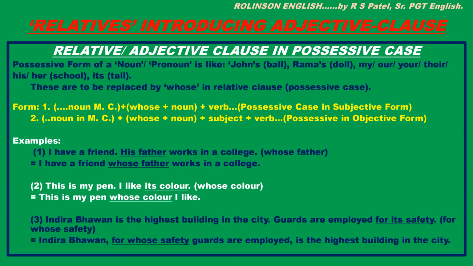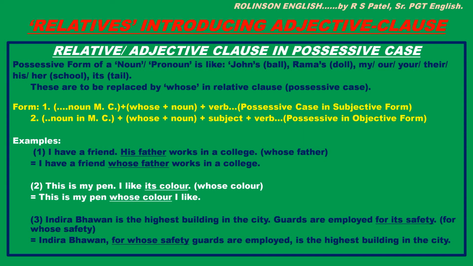Its color is to be replaced by whose color, and this is the object of the verb like. In combination, let us see: this is my pen whose color I like. Here, whose color is the object of the verb like in the adjective clause. So this adjective clause in possessive case is in objective form.